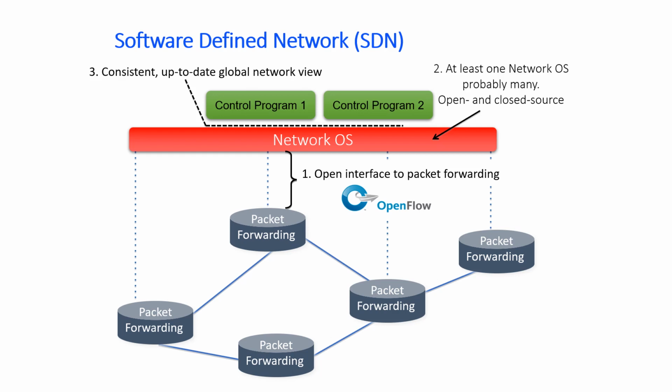Since the network operating system is uploaded in the cloud, it will be consistent, up to date, and it will have a global network view. These are the main advantages of SDN, since it is shifted to the global scenario, to the network operating system residing in the cloud architecture. It can control and view the entire network.